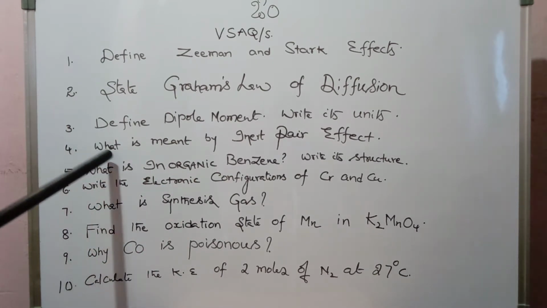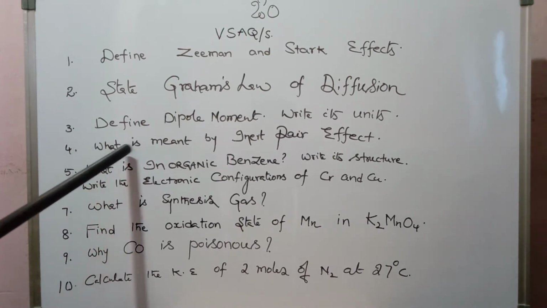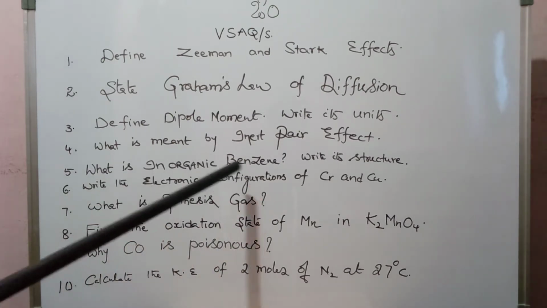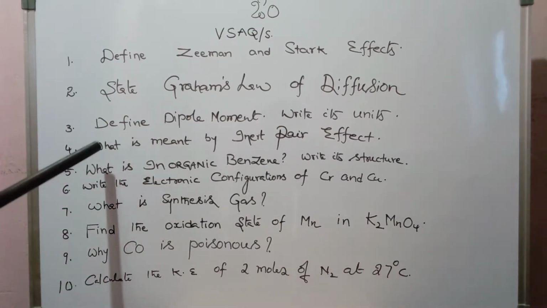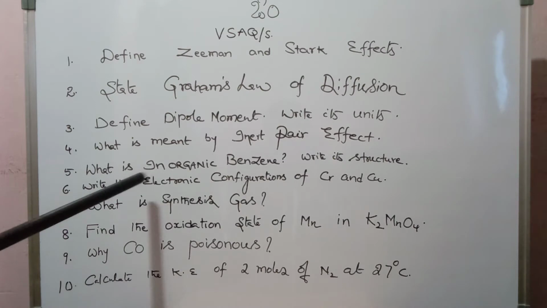Fourth question: what is meant by inert pair effect? And the fifth one: what is inorganic benzene and write its structure.